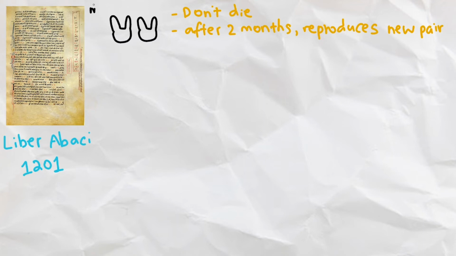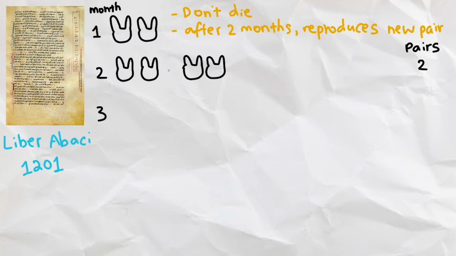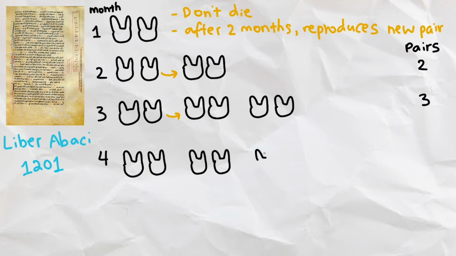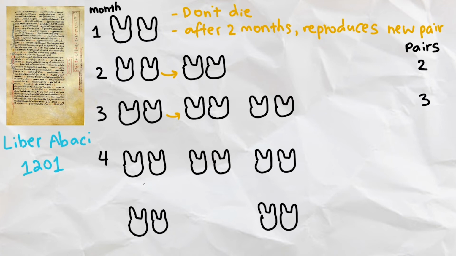In the beginning, in the first month, we have only 1 pair. In the second month, the first pair is mature enough to produce a second pair. In the third month, the first pair produces another pair, making 3 pairs total, while the second pair is still maturing. In the fourth month, the first and second pairs of rabbits produce a new pair, making 5 pairs total. As the months go by, the numbers of pairs will be 8, 13, 21, 34, and so on, following the Fibonacci sequence.